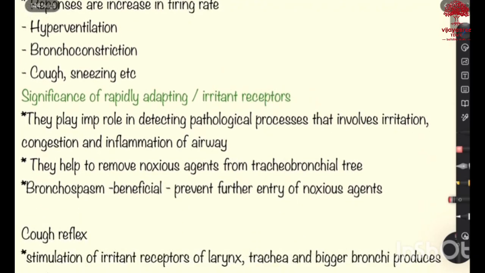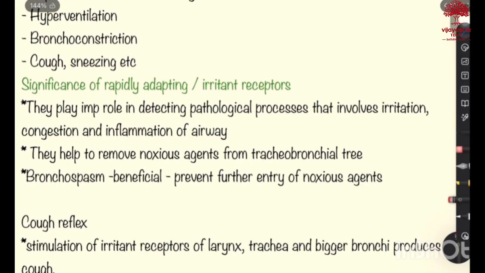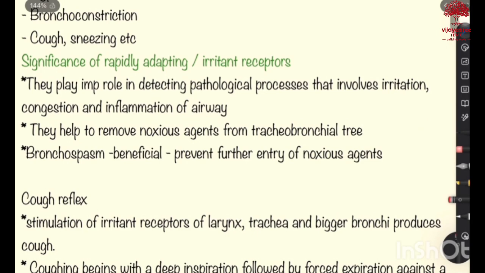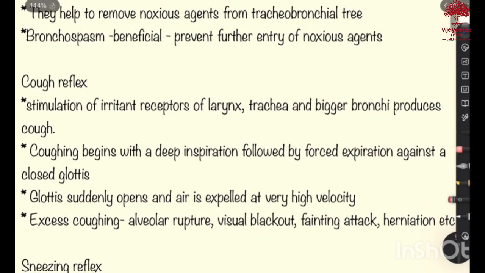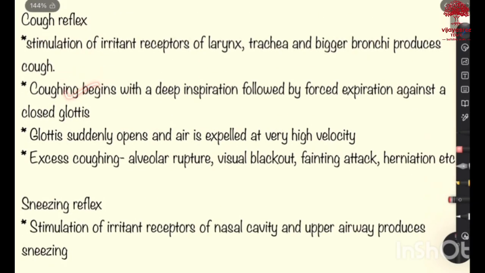What is the significance of rapidly adapting or irritant receptors? They play an important role in detecting pathological processes that involve irritation, congestion and inflammation of airway. They help to remove noxious agents from tracheobronchial tree, and bronchospasm is beneficial to prevent further entry of noxious agents. Here in this we have cough reflex and also sneezing reflex.